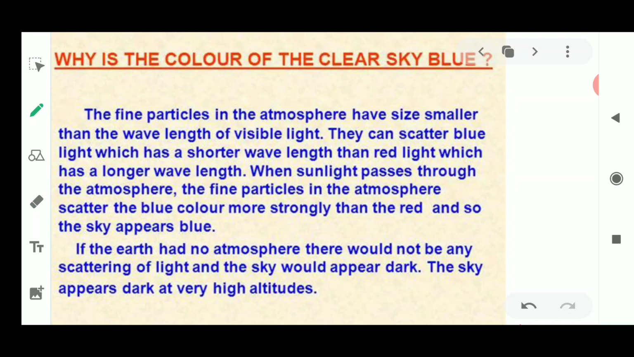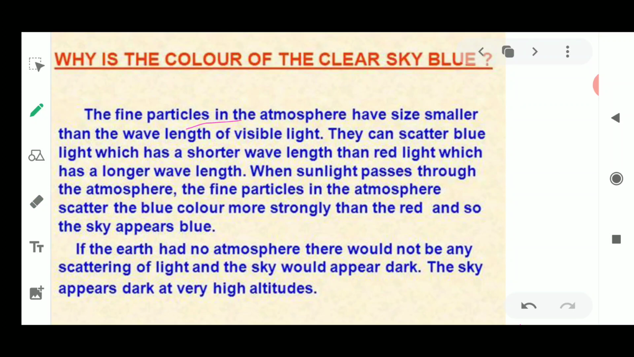It's because all the colors are being absorbed, and the color which is being reflected shows the color of the object. Why is the sky blue? Because all the other light rays are being absorbed, and only the blue color is being scattered. Now why only blue color is scattered? Because blue color has the shortest wavelength, a shorter wavelength as compared to red. So the blue color is going to scatter more, and it appears blue as the blue light is entering our eyes.